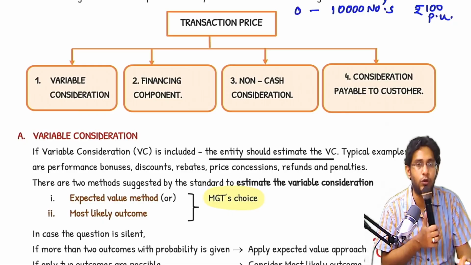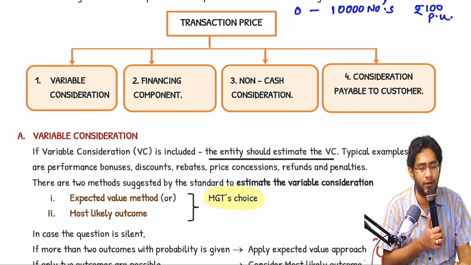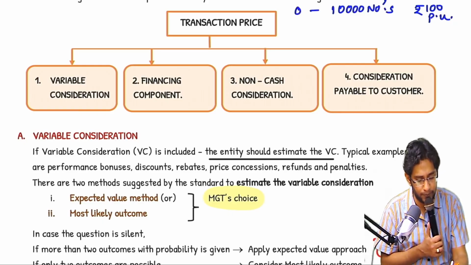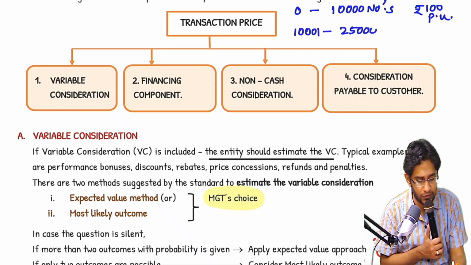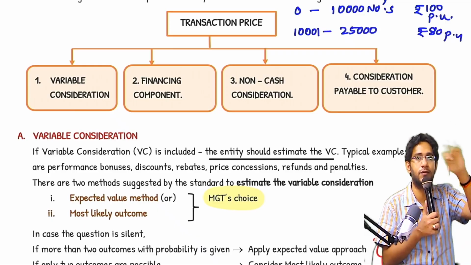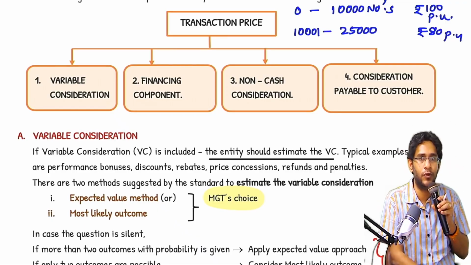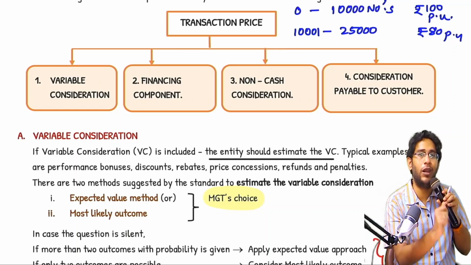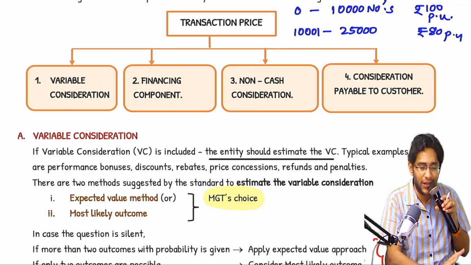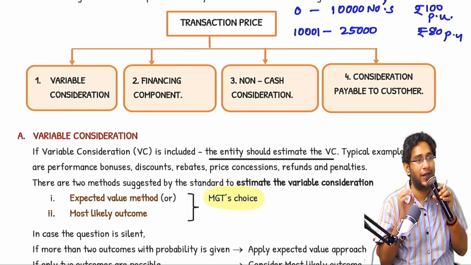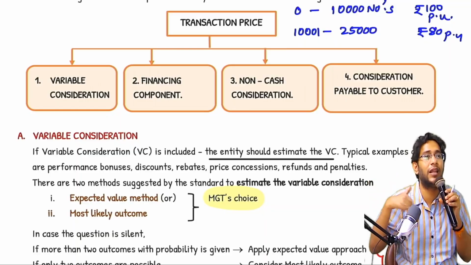If you buy 0 to 10,000 units in a year, price is 100. If you buy 10,001 to 25,000 units, the price is 80 rupees per unit for all the units. What I tell the customer is, you pay me 100 rupees now. When you buy one extra unit next time, at that time we will reduce the price to 80 even for the first 10,000 units also.